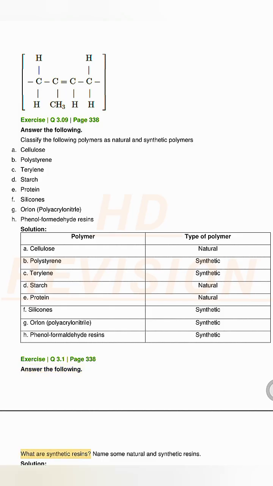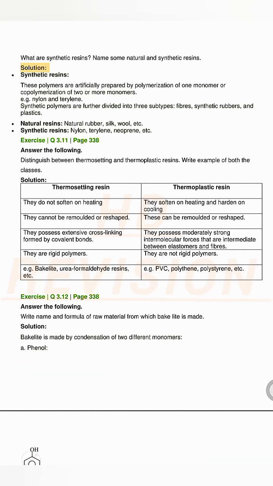Exercise Q 3.1, page 338. Answer the following. What are synthetic resins? Name some natural and synthetic resins. Solution. Synthetic resins. These polymers are artificially prepared by polymerization of one monomer or copolymerization of two or more monomers, e.g. nylon and terylene. Synthetic polymers are further divided into three subtypes: fibers, synthetic rubbers, and plastics. Natural resins: natural rubber, silk, wool, etc.